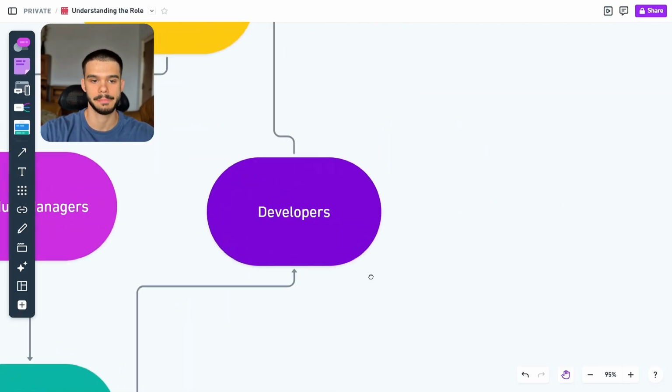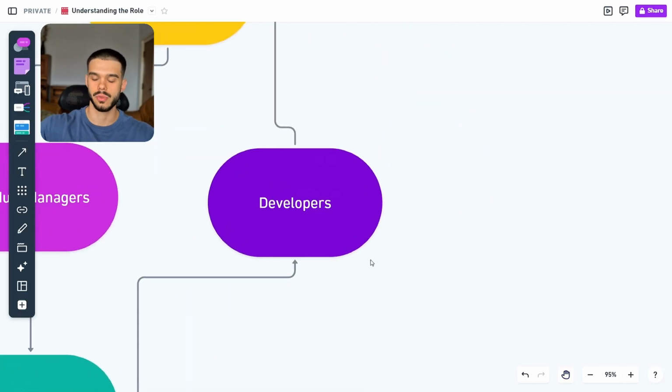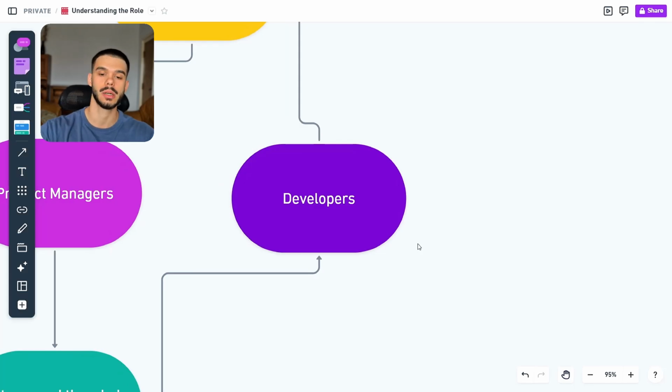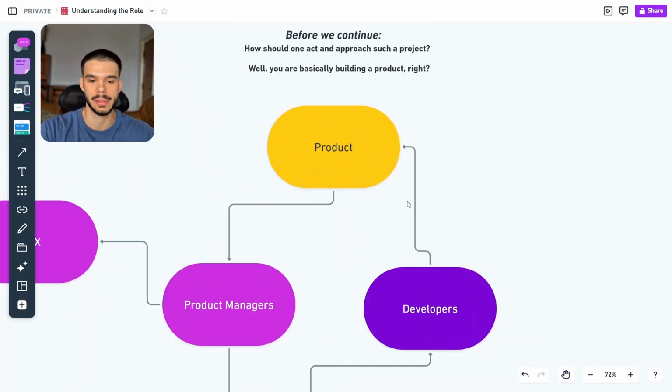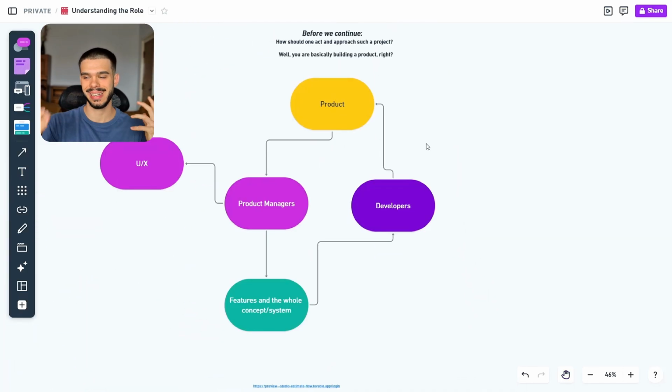On the developer side, because we have all of these AI tools, it's not going to be that hard for us because the AI tools are going to do all the hard work. They are going to code everything. So basically what we need to know here for the developers part is how can we best use these AI apps? How can we prompt them the best? How can we give them everything that they need to output the highest quality app that we want, the highest quality product, right? So this is the way we should be thinking. And yeah, this is basically it.